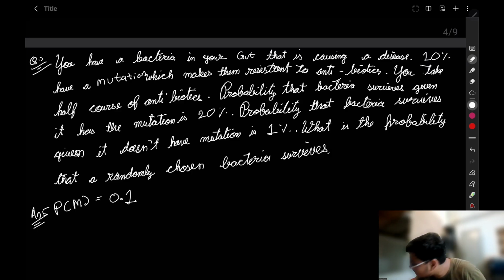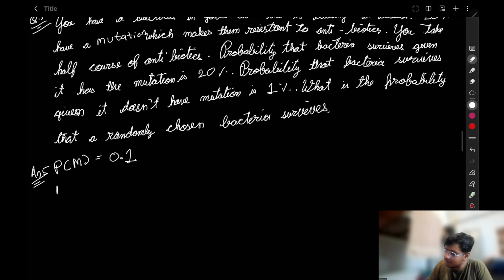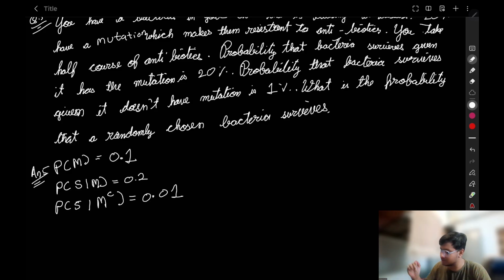Probability that the bacteria survives given that it has a mutation is 20%. Right? Probability that the bacteria survives given that it doesn't have mutation, the complement, is not 1, it is 0.01, because 1%. What is the probability that a randomly chosen bacteria survives?